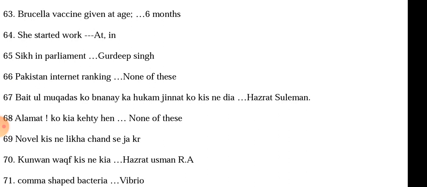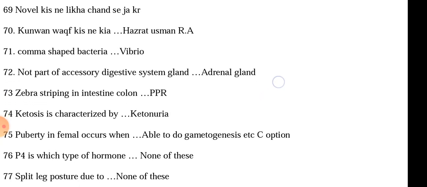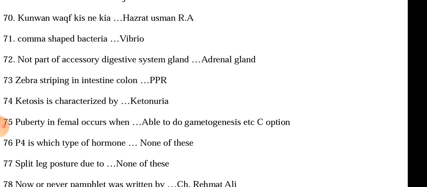Common shaped bacteria is vibrio. Not part of accessory digestive system is the adrenal gland. Zebra stripping in intestine of colon is not sure, maybe the PPR. Ketosis is characterized by ketonuria. Puberty in female occurs when able to do gametogenesis. Do not know what the options were or what the right option was, but the question was when puberty in female occurs.